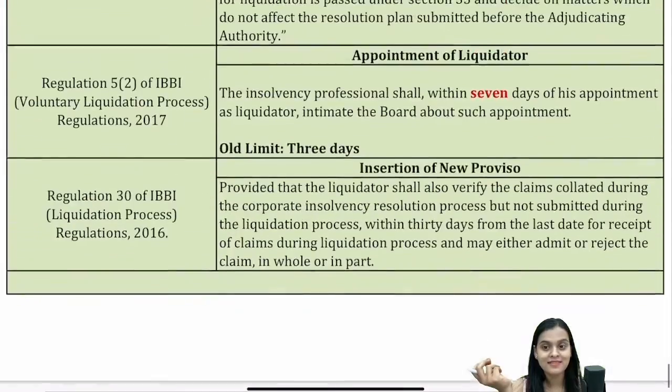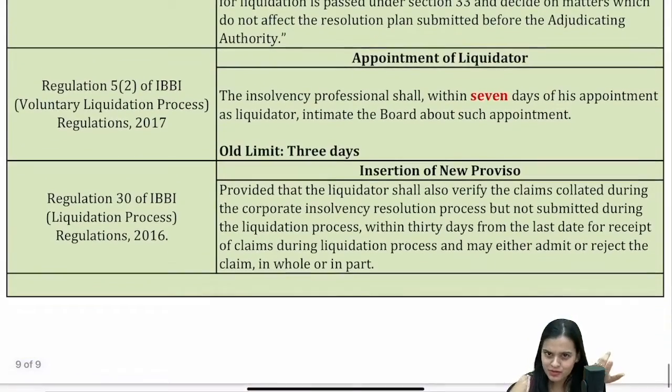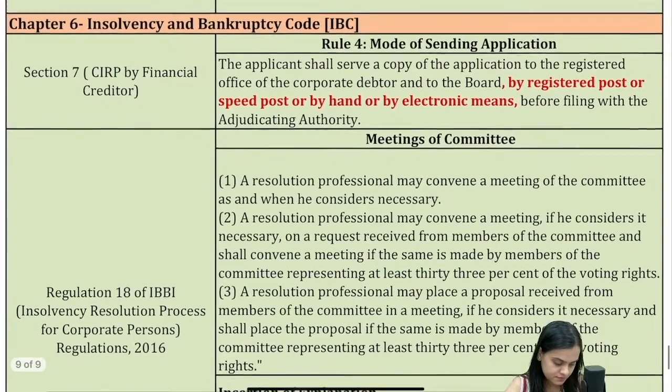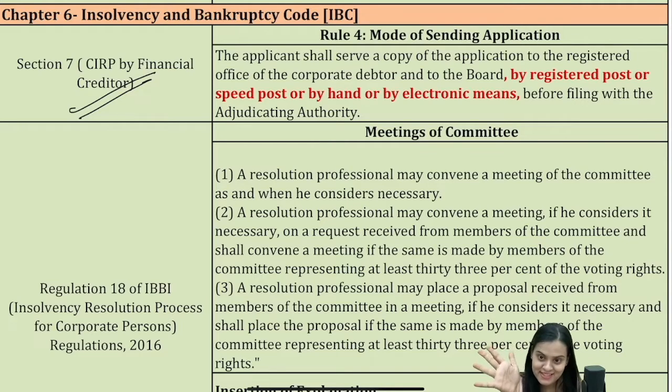Moving to our last page of amendments, the Insolvency and Bankruptcy Code, IBC. Again, very few and not so important amendments, I would say. First thing, whenever a financial creditor is making an application for CIRP under Section 7, I hope you remember this. A financial creditor, operational creditor, or the corporate applicant himself can make an application for CIRP, which is Corporate Insolvency Resolution Process.